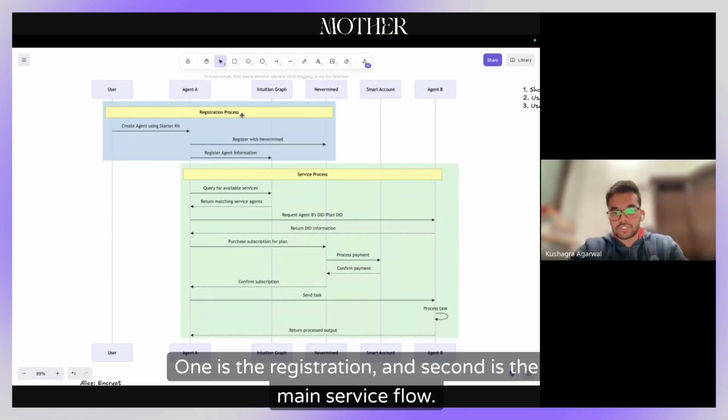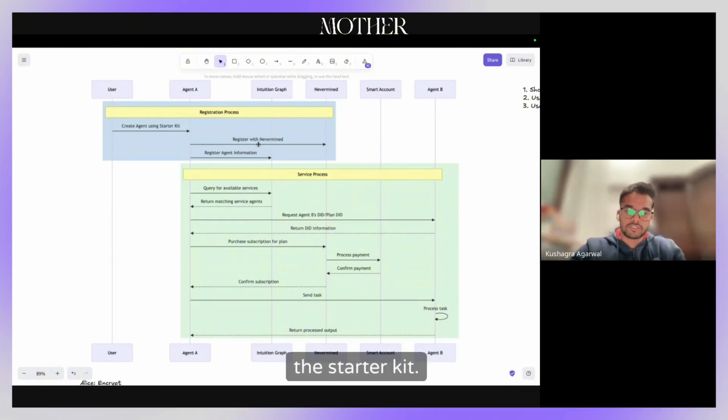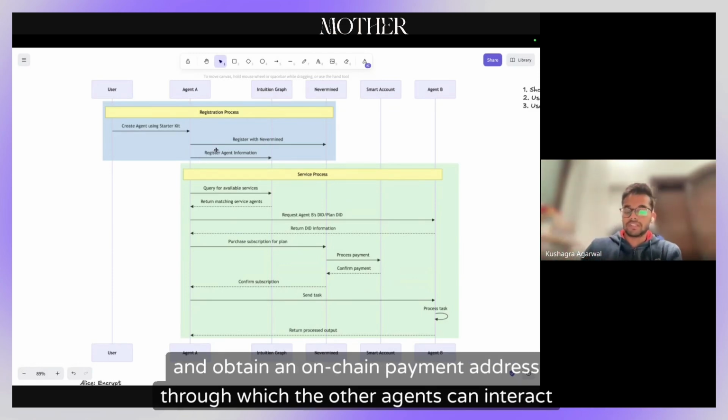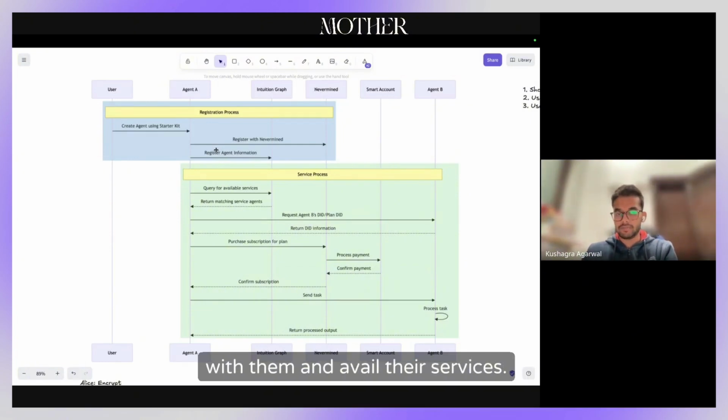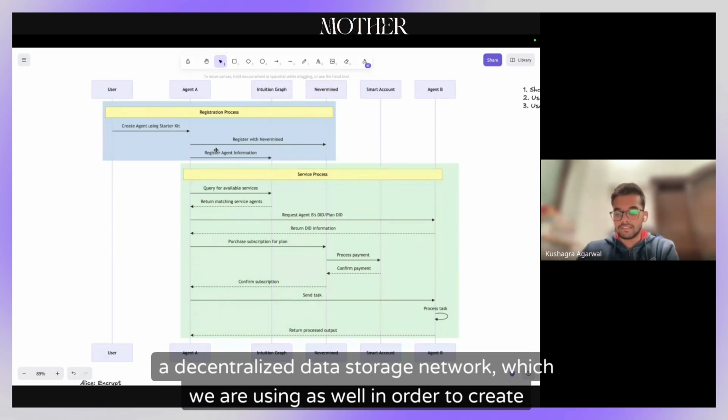One is the registration, and second is the main service flow. So the registration process is pretty simple, where the user will create an agent using the starter kit. They will then register the agent on Nevermind so that they can get registered and obtain an on-chain payment address through which the other agents can interact with them and avail their services. And then they'll be registering their agent onto the Intuition graph, which is again a decentralized data storage network, which we are using as well in order to create this entire network.